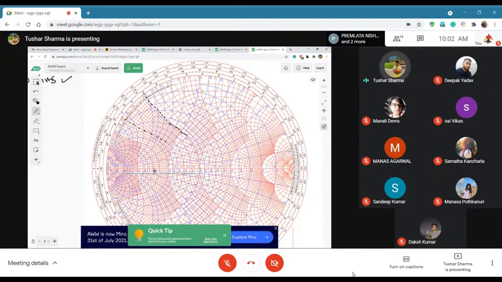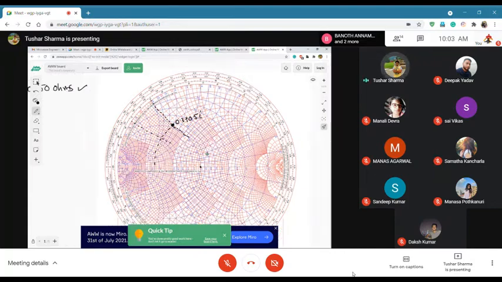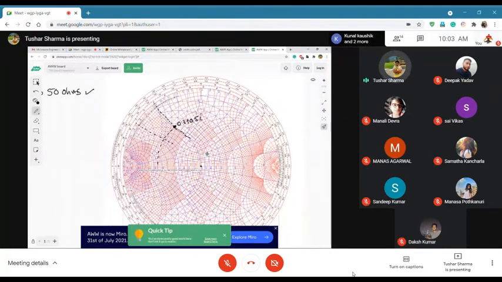And then this is 0.3. This circle. So this is my impedance, 0.3 plus 0.5j. Okay. So let's first match this with open stub and then short stub. So step 1, you have to measure what is this radius.